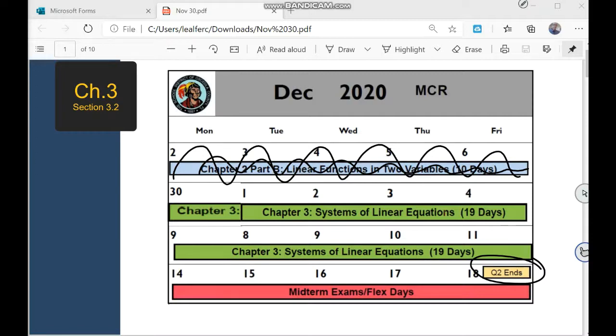The second quarter ends on December 18, so you still have a few weeks. You have 3 weeks to work on our grades, to improve our grades, to boost our grades, and I want to give you an excellent grade for the second quarter.